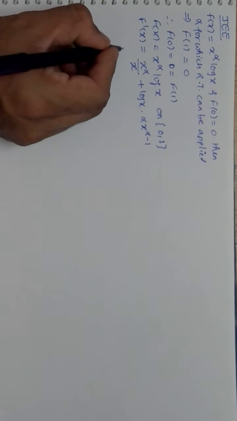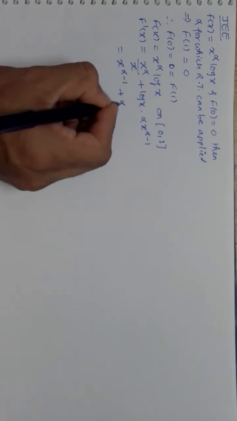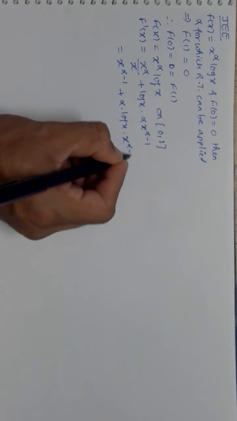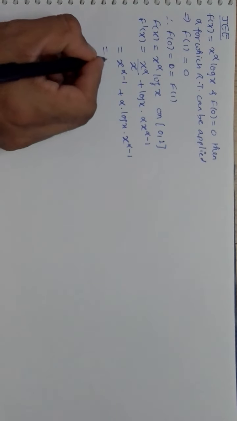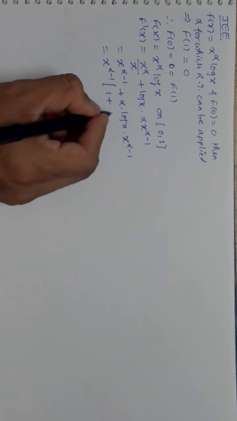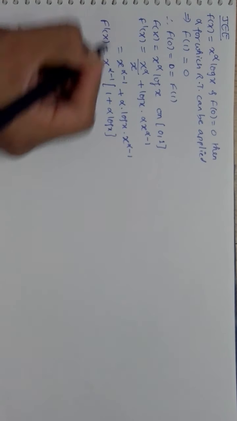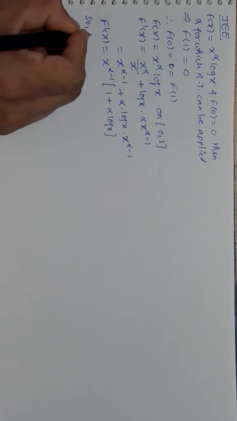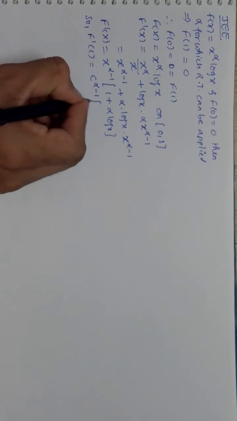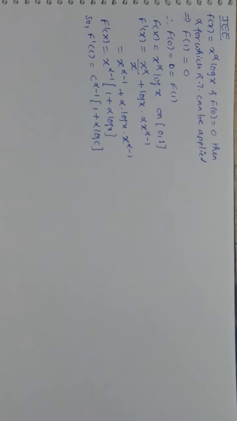Which turns out to be x raised to alpha minus 1 plus alpha log x into x raised to alpha minus 1, which is x raised to alpha minus 1 common, into 1 plus alpha log x. This is your f'(x). So your f'(c) will become c raised to alpha minus 1 into 1 plus alpha log c, right?